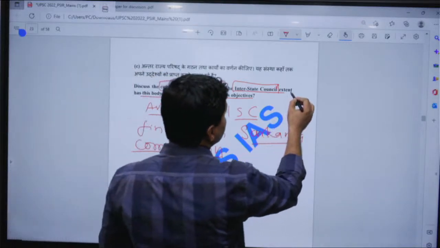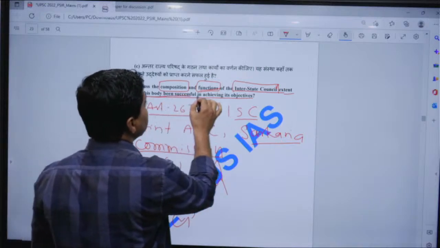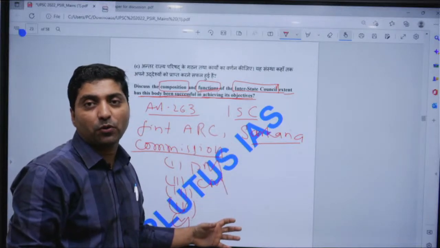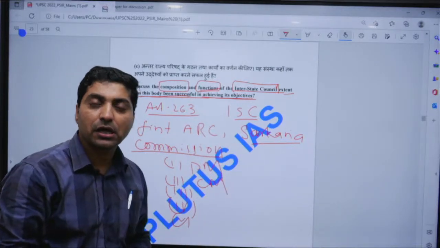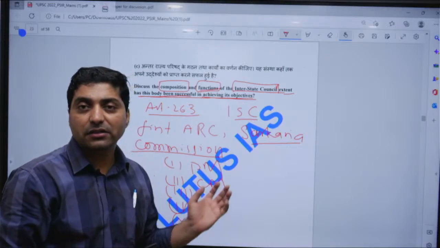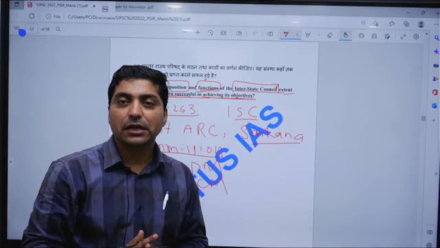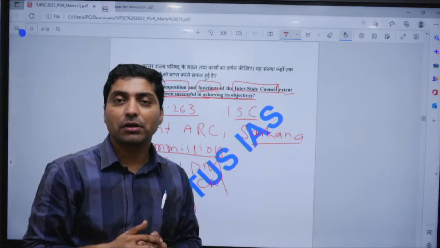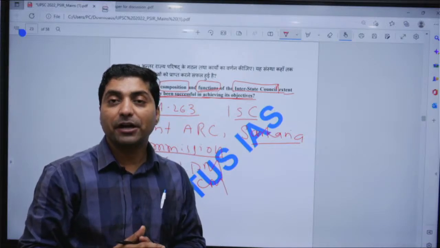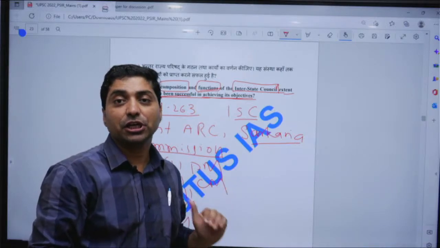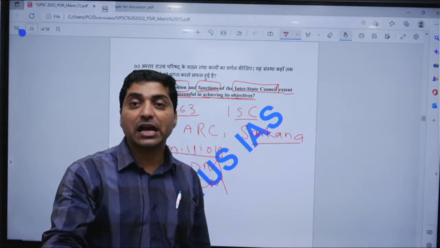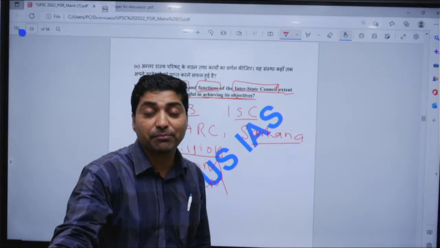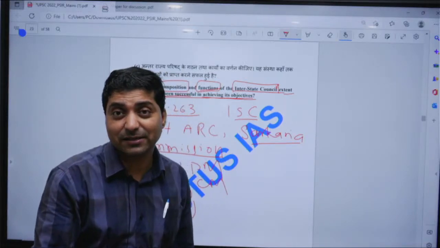Now, the second part is to what extent this body has been successful in achieving its objective. Here there is lots of scope to criticize the Interstate Council. It has been said that there should be meetings thrice a year. But if you look from 1990 till now, 2022, there have been only 11 or 12 meetings. The last time an interstate council meeting was held was in 2016, right?